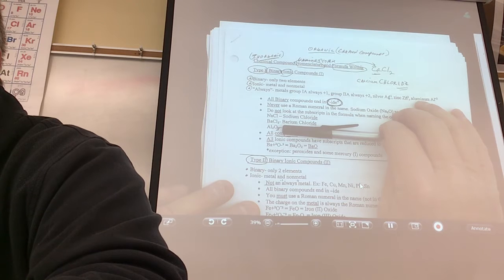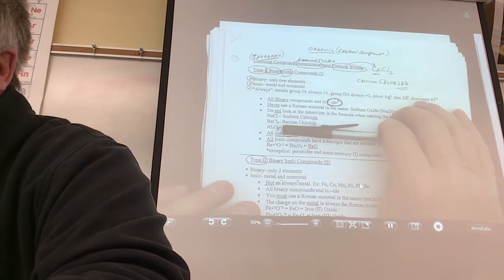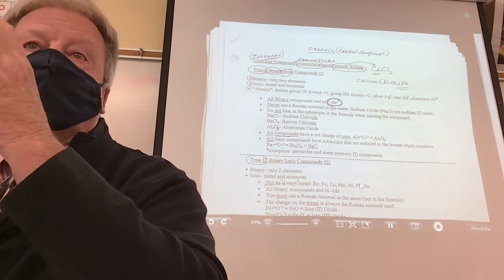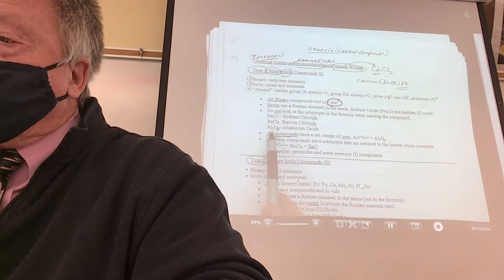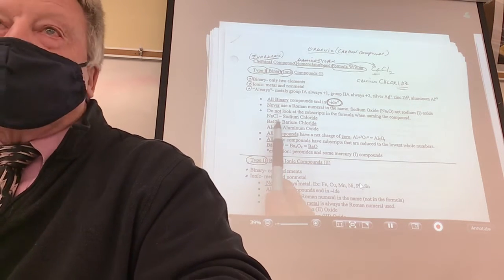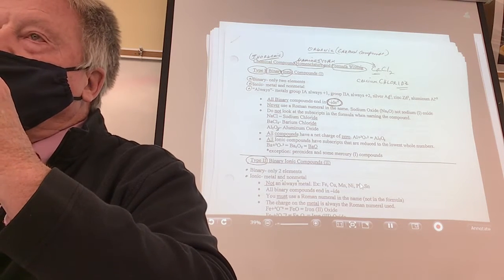Aluminum. Say it real loud. Aluminum Oxide. Oxide. Okay. Now, notice that for type 1, did it matter that this had a 2 and a 3 and a 2? It didn't matter, did it? You don't look at the subscripts to name it. Is everybody with me?